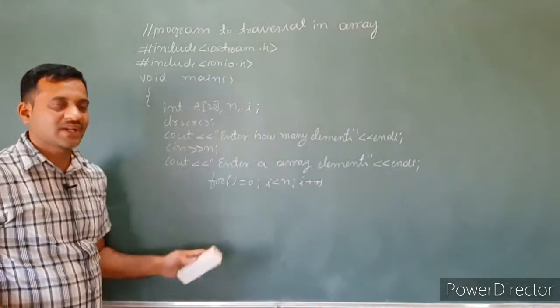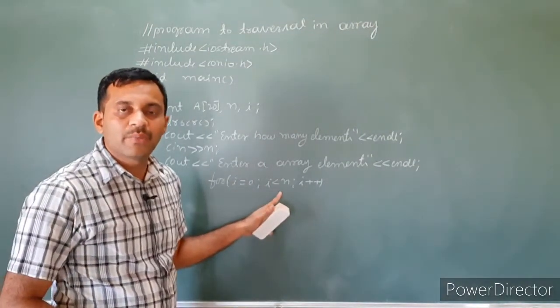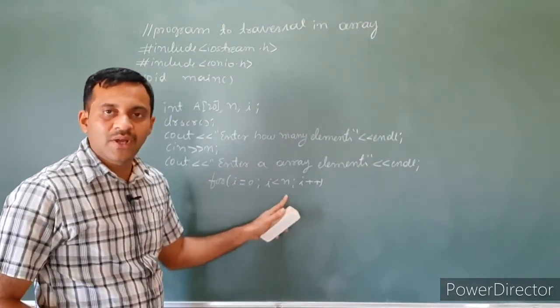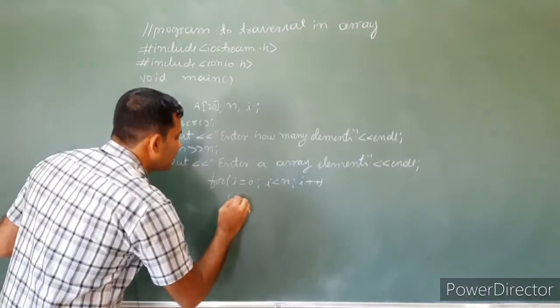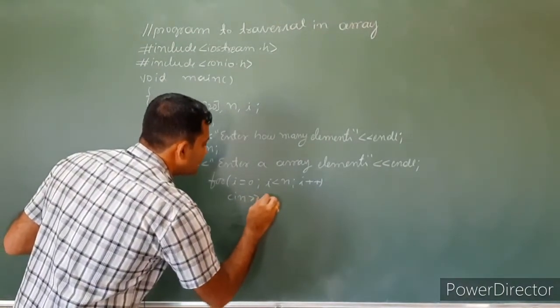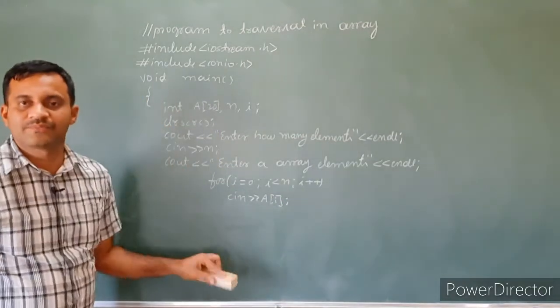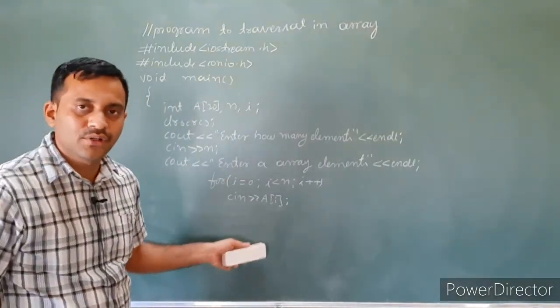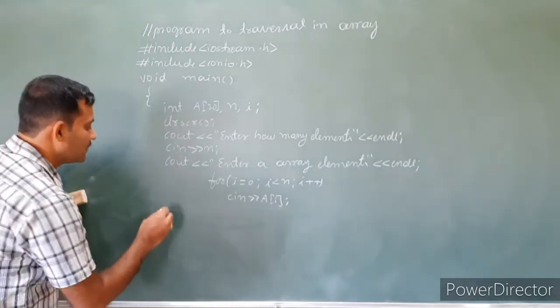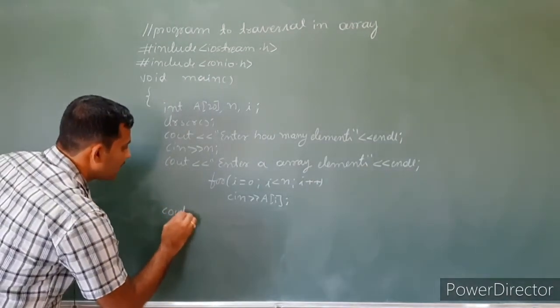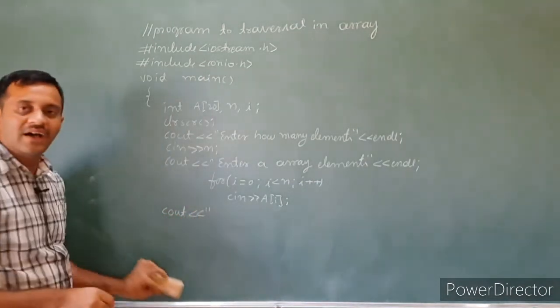That is the for loop, starting from lower bound to upper bound, 0 to n minus 1. cin extraction A of I. I represents the location. A is the array, I is the location.